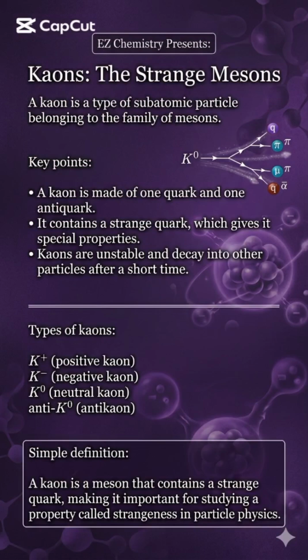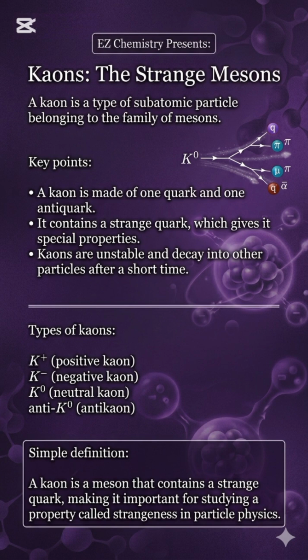What is a kaon? Let's understand. A kaon is a type of subatomic particle belonging to the family of mesons. Key points. A kaon is made of 1 quark and 1 antiquark. It contains a strange quark, which gives it special properties. Kaons are unstable and decay into other particles after a short time.